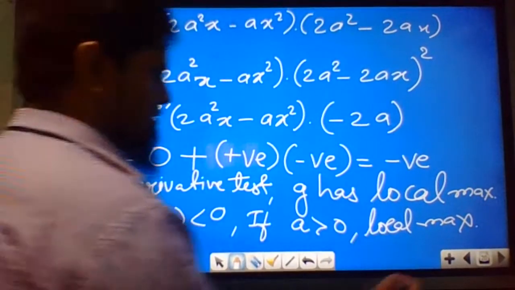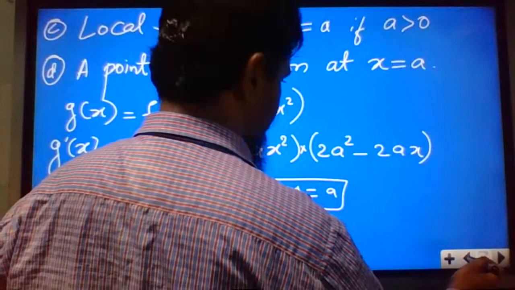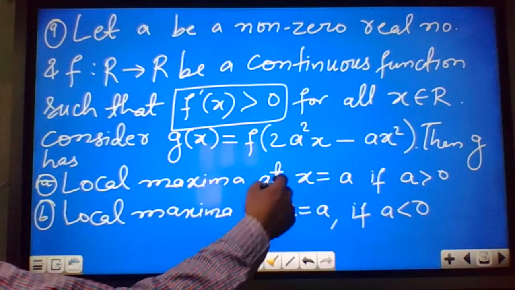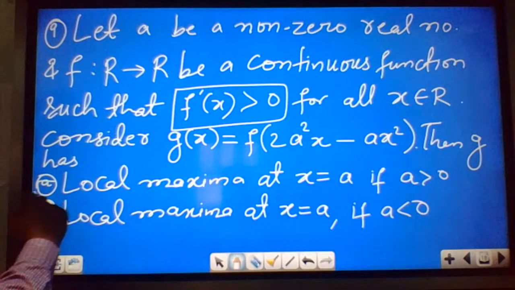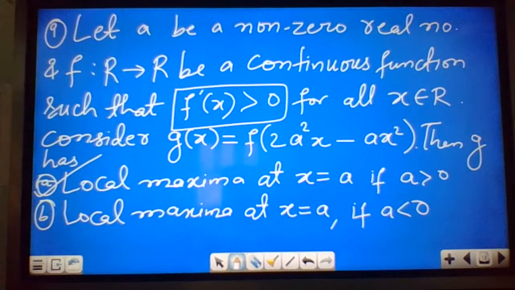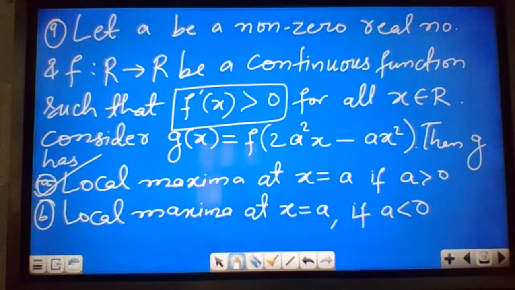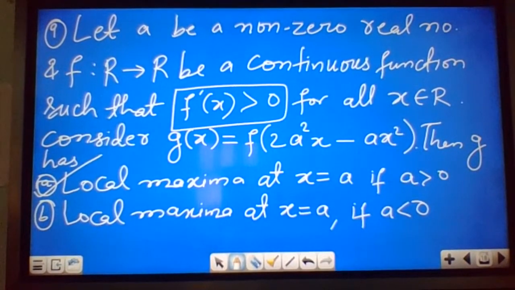So very interesting question and easy also, but lengthy question. Local maxima at x equal to 0, wrong answer. So what is the correct answer? The correct answer is local maxima only at x equal to a, if a is greater than 0. Again, option A is correct. The function g(x) will have local maxima at x equal to a if a is greater than 0.